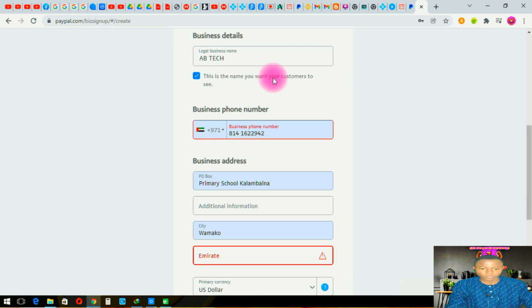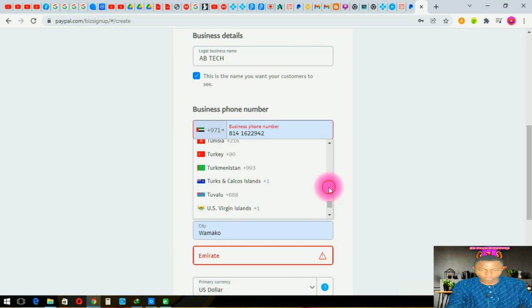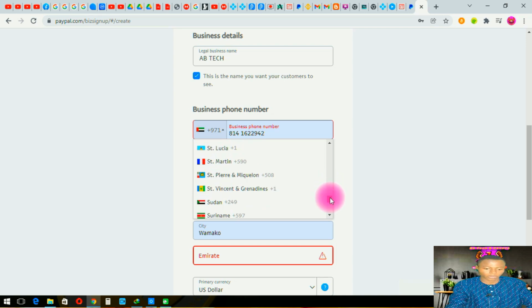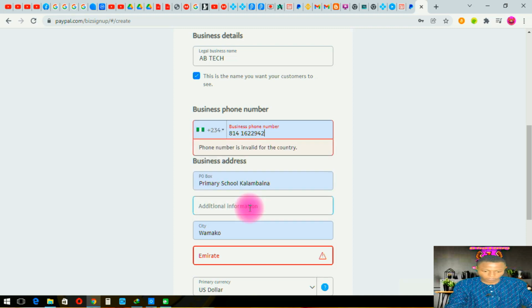They say that this is the name you want your customer to see. If someone wants to make payment or something else to you as a business, this is the name that they will be seeing. So now, you have to make sure that you change this one to your country, our country, Nigeria. We will be finding our country here between these countries. So I will be finding Nigeria here. This is our country. I click on Nigeria.